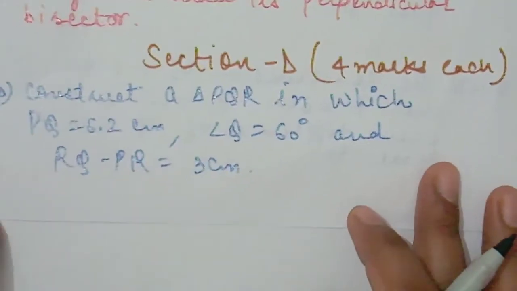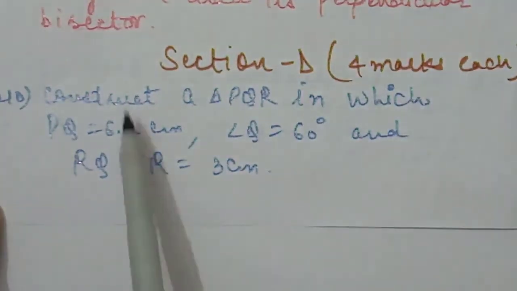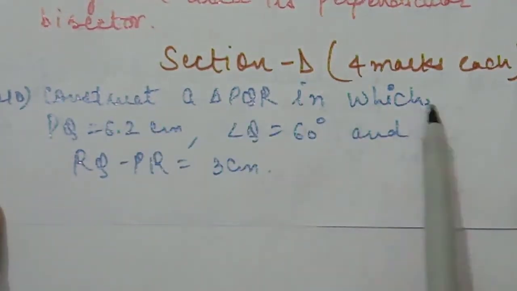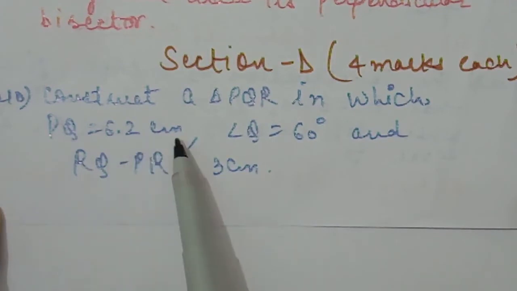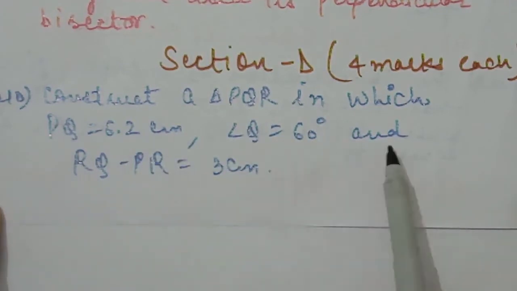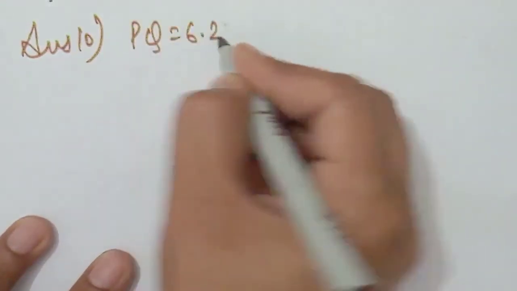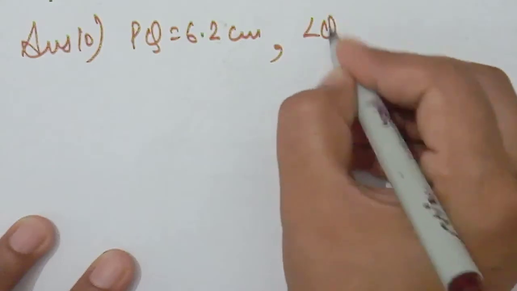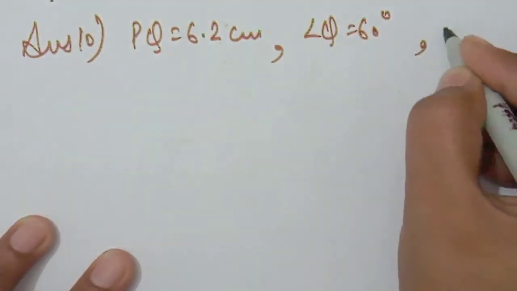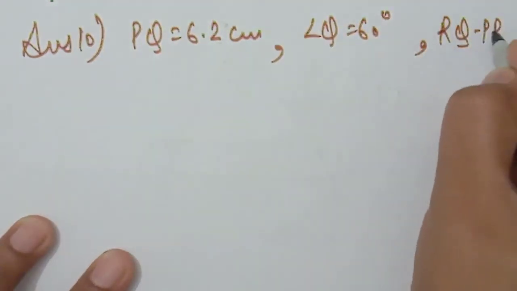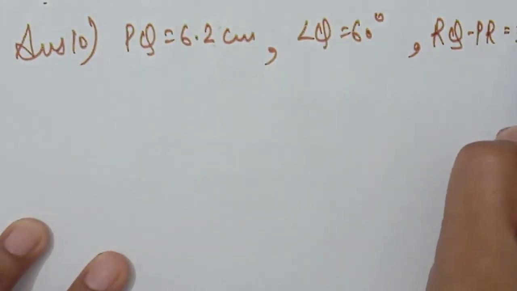Now question number 10. Question number 10 is from section D, 4 marks each. Construct a triangle PQR in which PQ is equal to 6.2 centimeter, angle Q is equal to 60 degree, and RQ minus PR is equal to 3 centimeter. So first of all, students, we have to write the measurements. PQ is equal to 6.2 centimeter, angle Q is equal to 60 degree, and RQ minus PR is equal to 3 centimeter.